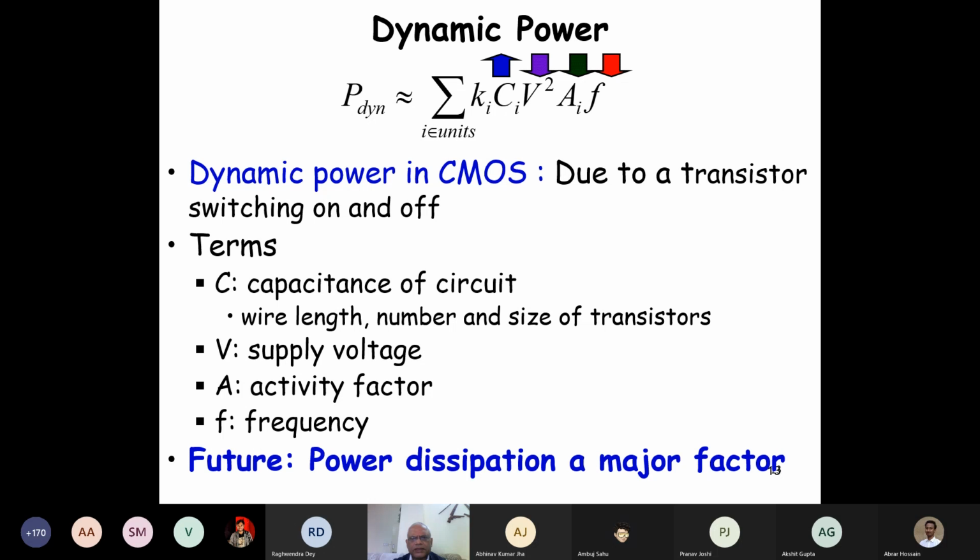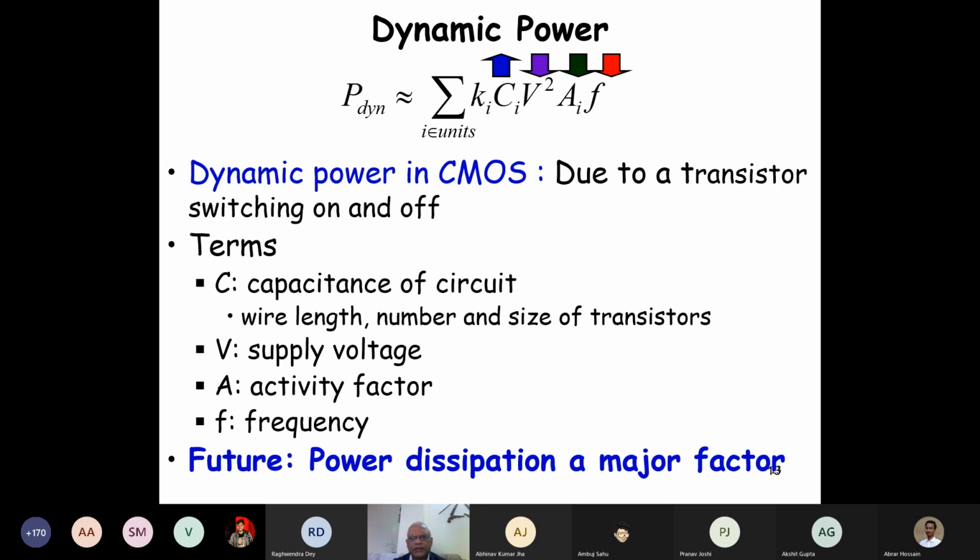We had already said that dynamic power is due to the transistor switching on and off. Now let's look at what the trend has been over the years in capacitance, voltage, activity factor, and frequency. The capacitance has become dominant. The parasitic capacitance is increasing phenomenally year after year. The voltage of operation is reducing. We are saying that as the transistor size decreases, the voltage of operation needs to reduce to prevent breakdown.